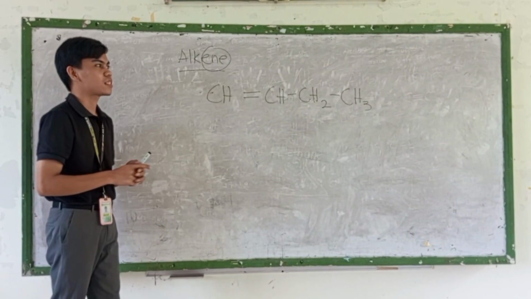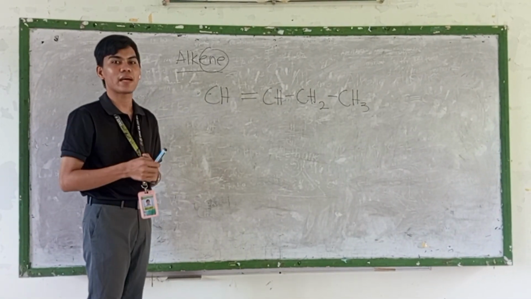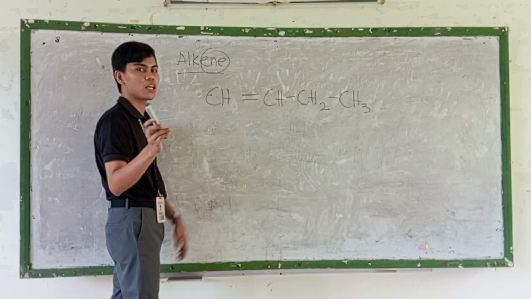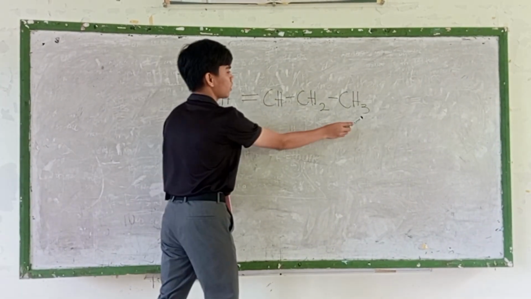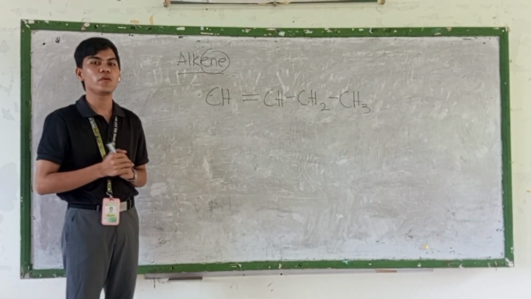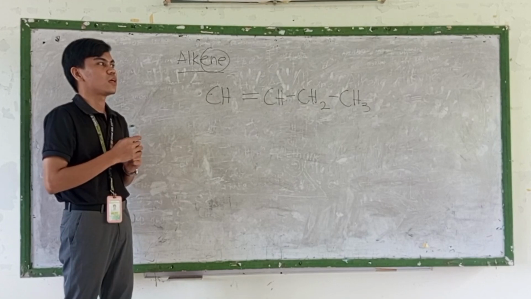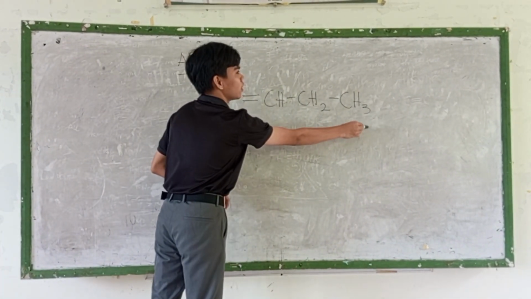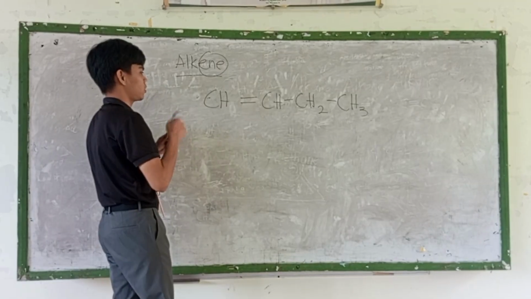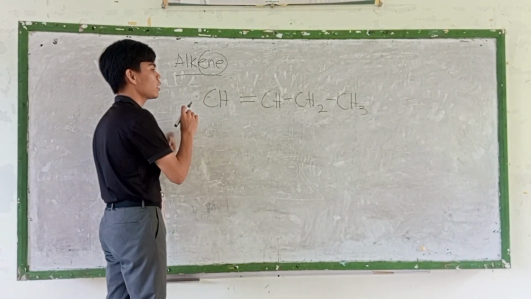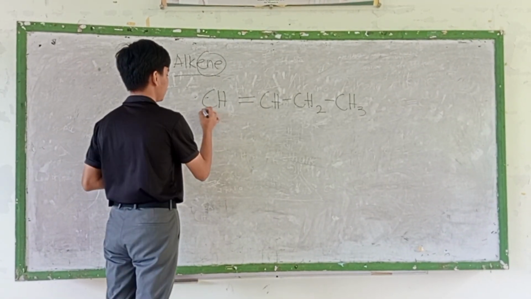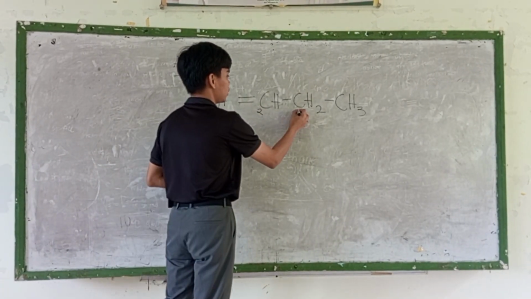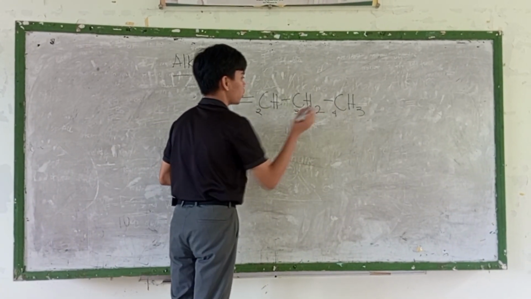To name this, we need to first find the longest chain. So this is going to be the longest chain. Then, after that, we are going to number left to right and right to left. So start numbering here from left to right: 1, 2, 3, and 4.